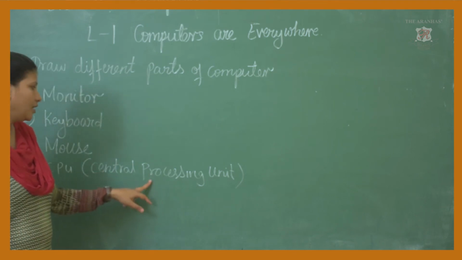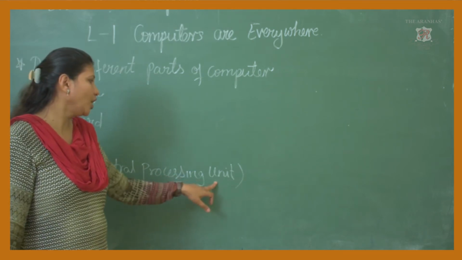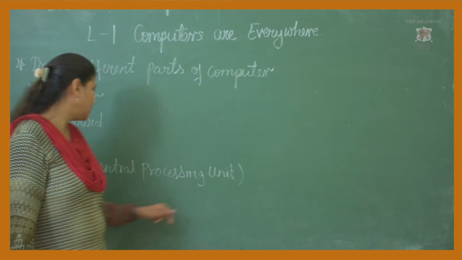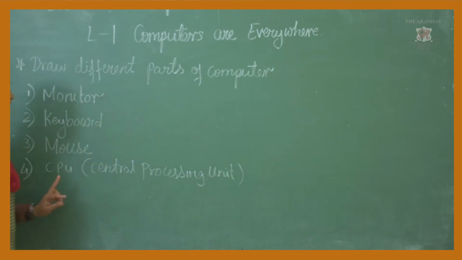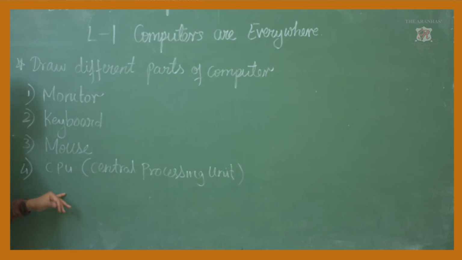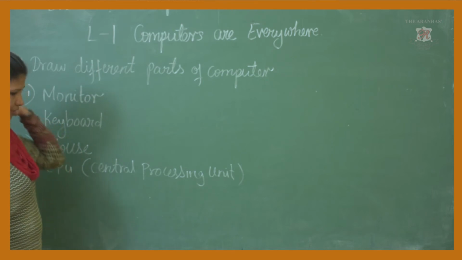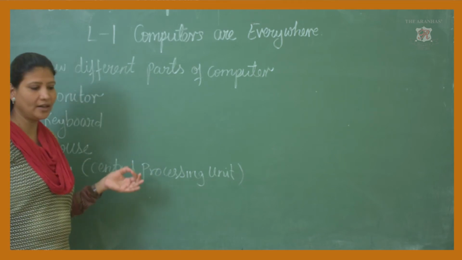C-E-N-T-R-A-L, central, P-R-O-C-E-S-S-I-N-G, processing, U-N-I-T, unit. This is Central Processing Unit. The full form of CPU is Central Processing Unit, and CPU is the brain of the computer. Now you can write these difficult words in your rough notebook and you can learn it.